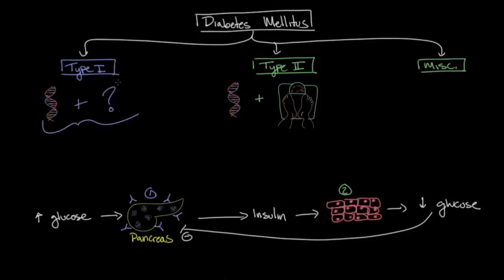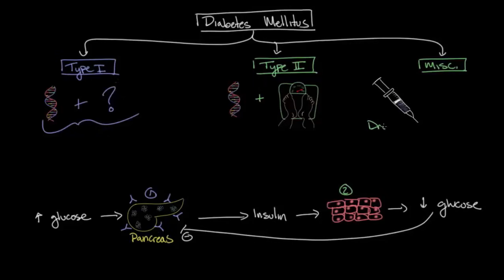Then, although type 1 and type 2 diabetes are the most common causes of diabetes mellitus, there are a couple other important causes of the disease, and these include diabetes caused by medications, known as drug-induced diabetes. And drug-induced diabetes most commonly occurs with a group of medications that are known as glucocorticoids, which are steroid medications most frequently prescribed to decrease inflammation throughout the body, such as with conditions like chronic asthma or Crohn's disease. And the other miscellaneous cause of diabetes mellitus that's really important to mention is the diabetes that's associated with pregnancy, known as gestational diabetes.